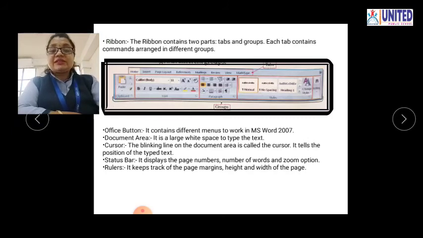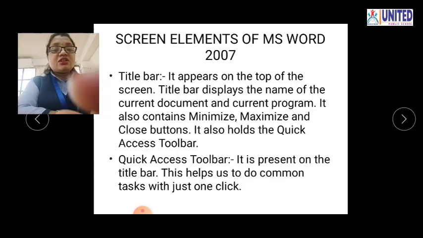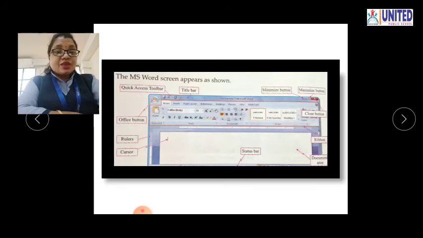Okay. Now the next is the status bar. So see, where is the status bar? Yes, you can see this status bar at the bottom side of this window. Yes, this is called the status bar. So this status bar shows the number of pages, the number of words or the number of letters you can type in this document area. Okay, so this status bar shows your status.